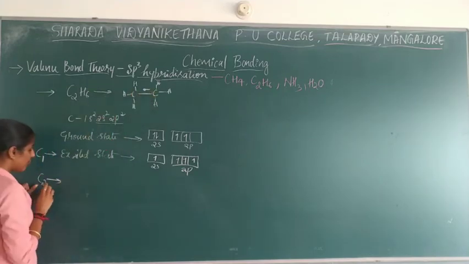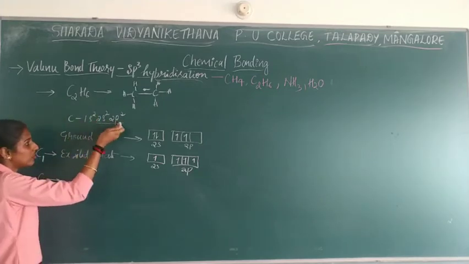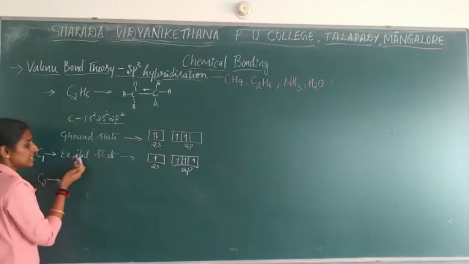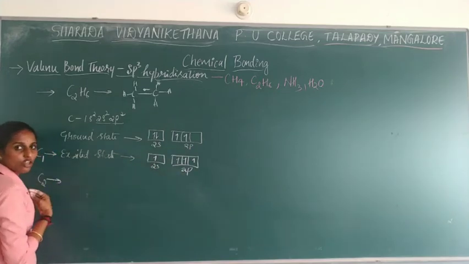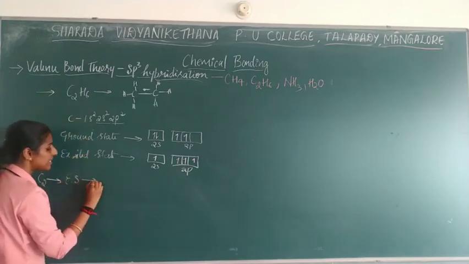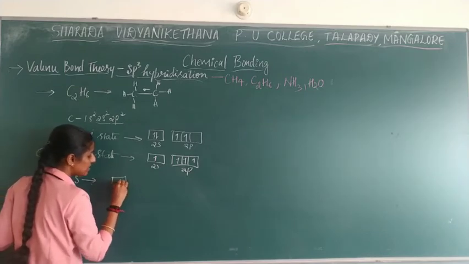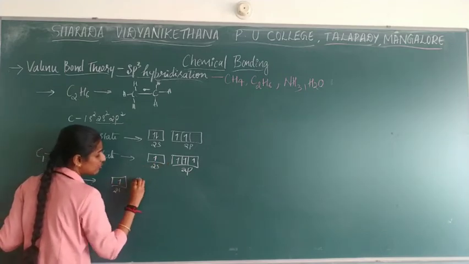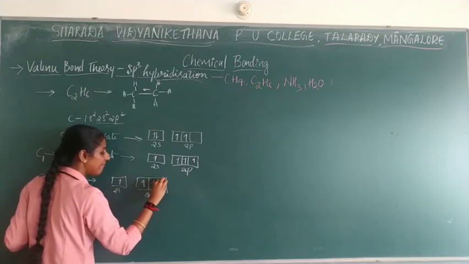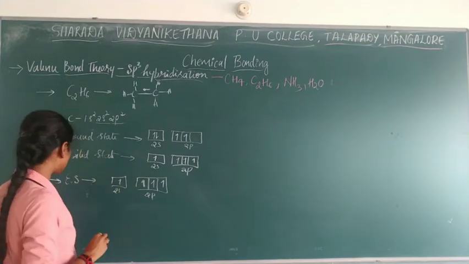See, that's it. So for carbon 2 also you need to write the same method, electronic configuration. Ground state it will be having this because it is carbon only, right? So the excited state will show this kind of electronic configuration. So no need of writing all this. Directly you can write the excited state electronic configuration as 2s is having 1 electron, 2p where each orbital will have 1 electron. So this is for C1 and this is for C2.